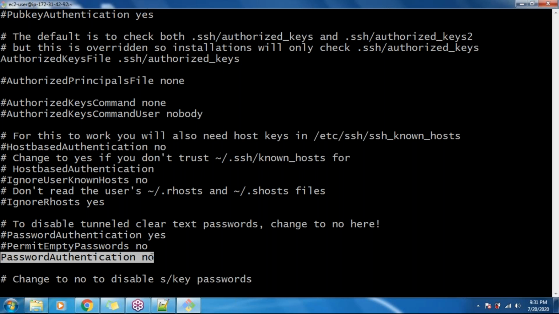Basically you require a PEM file in order to log in. If you want to log in with a username and password, just make this a yes and save this configuration file.